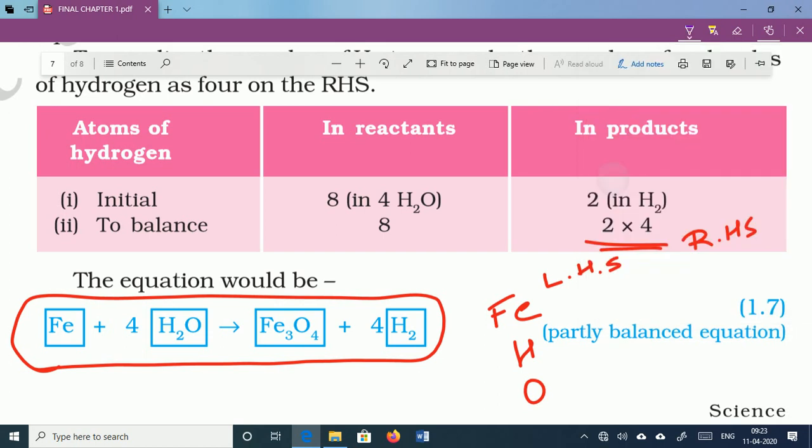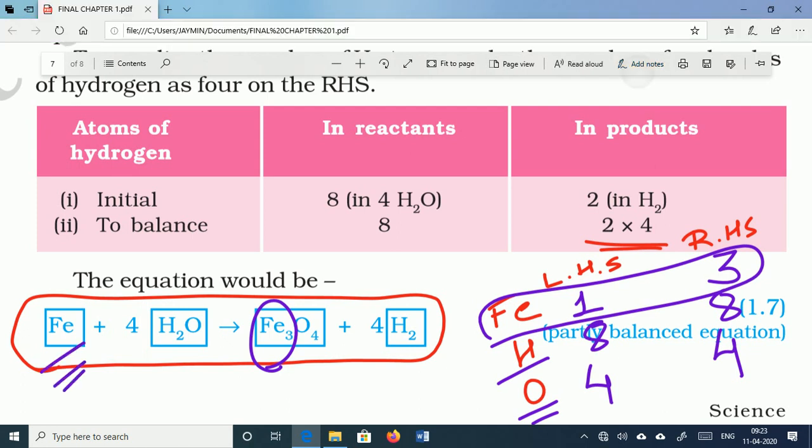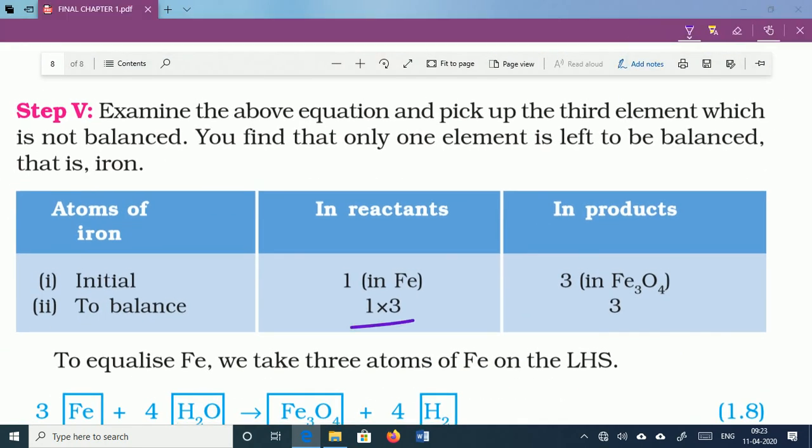In LHS Fe is 1, in RHS Fe is 3, hydrogen is 8, hydrogen is 8, oxygen is 4, oxygen is 4. See here, both these atoms are already in balance form. Now only one atom is required to be balanced, that is the Fe. In right hand side Fe is 3, while in left hand side Fe is only 1. So simply multiply the Fe with 3 and make the balanced equation.